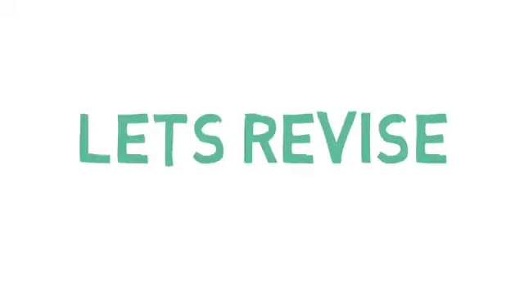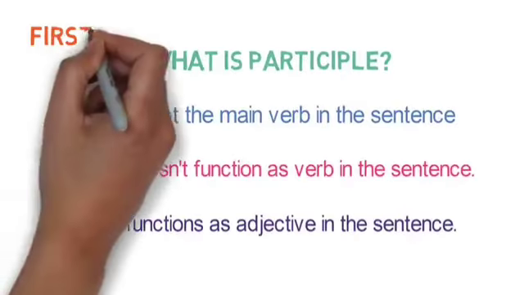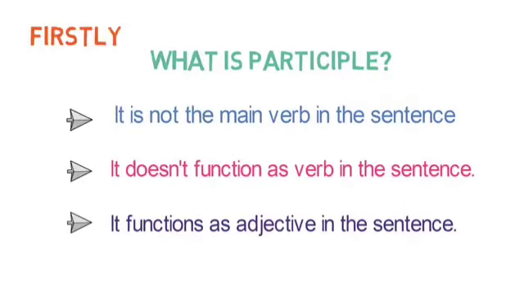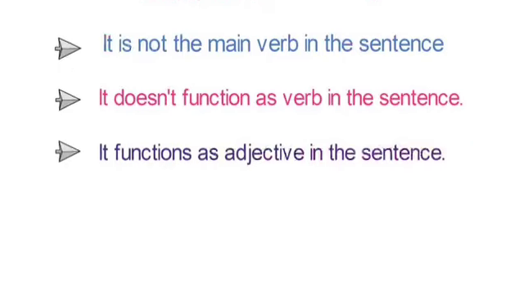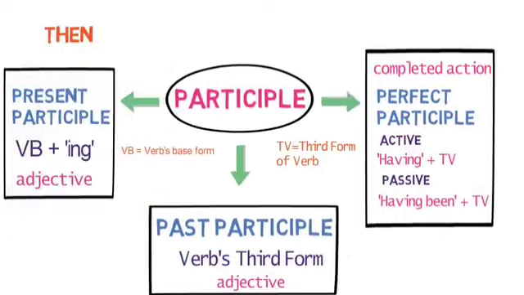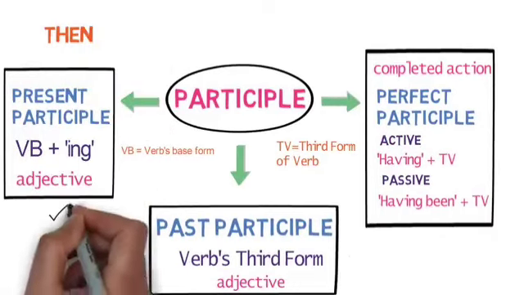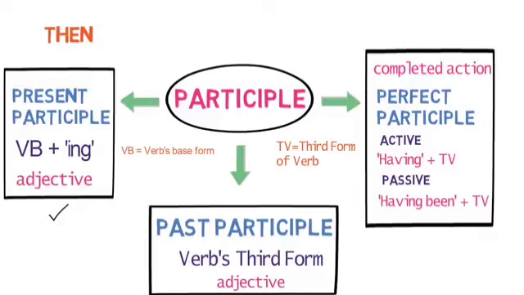Let's quickly revise what we learned in this lesson. Firstly, we understood what participle exactly are. They are non-finite verbs and functions as adjective in the sentence. Then we understood their three types with example. First, present participle, which is created by verbs ing form. Second, past participle, which is created by verbs third form. And third, perfect participle, which is created by having plus verb's third form in active sentence and having been plus verb's third form in passive sentence.